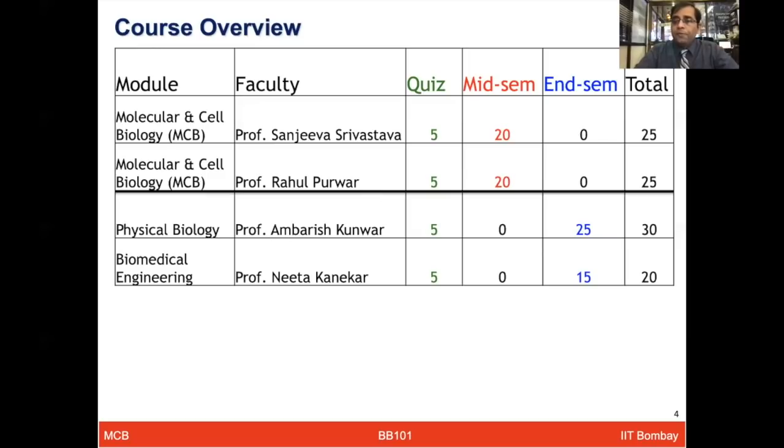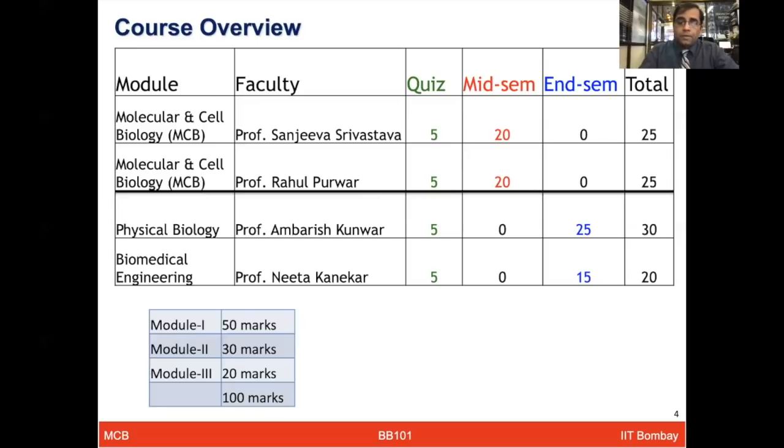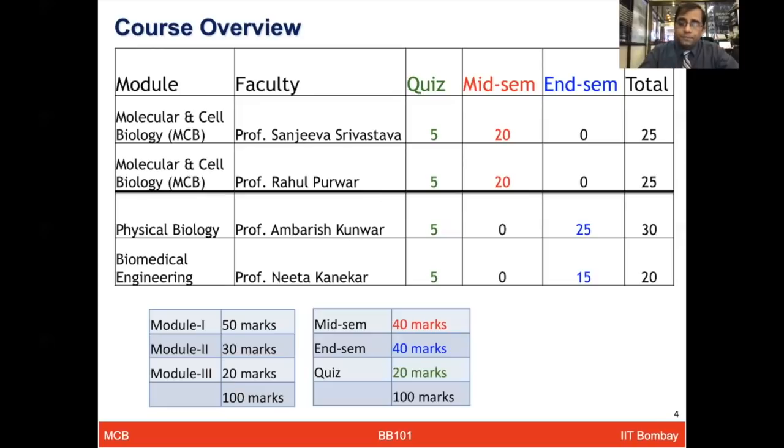So 50 marks till mid-sem, and after mid-sem, Professor Ambarish Kumar's module will have 25 marks for the end-sem, and Professor Neeta Kanekar will have 15 marks for the end-sem. So module 1 has 50 marks, module 2 has 30 marks, and module 3 you will get 20 marks. I hope the marks distribution and scheme is now clear to all of you. To pass the course, minimum 30% is the requirement.